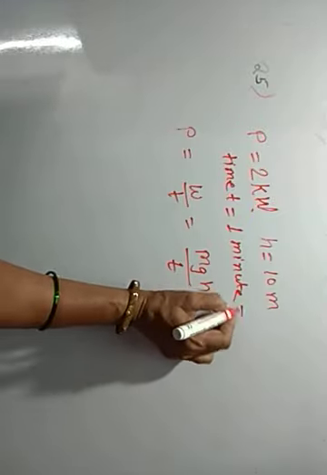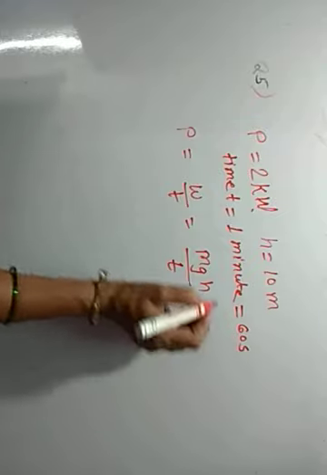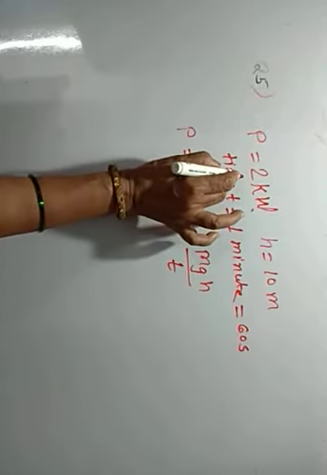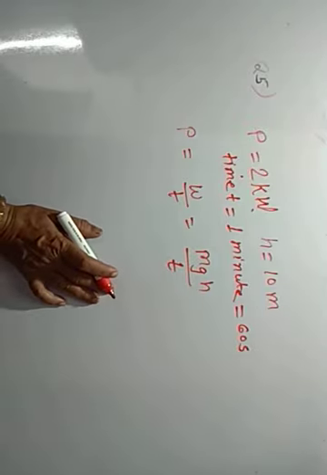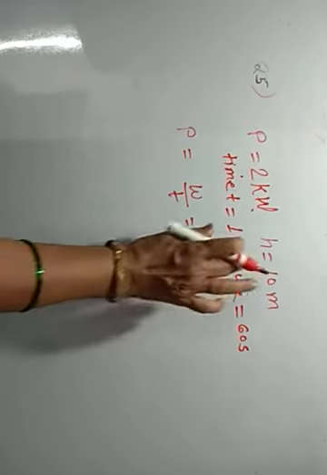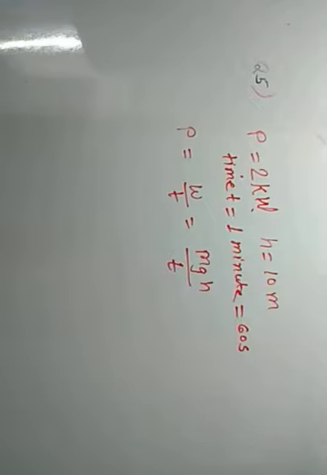Now 1 minute is equal to 60 seconds, and power 2 kW is equal to 2 into 10 to the power 3 watt. Height is given as 10 meter.